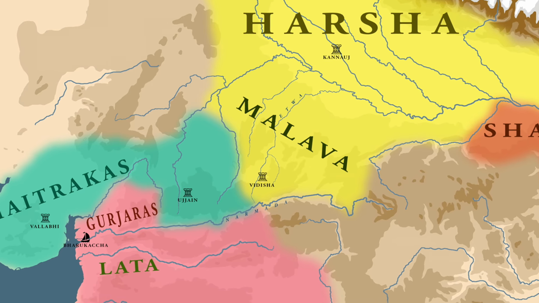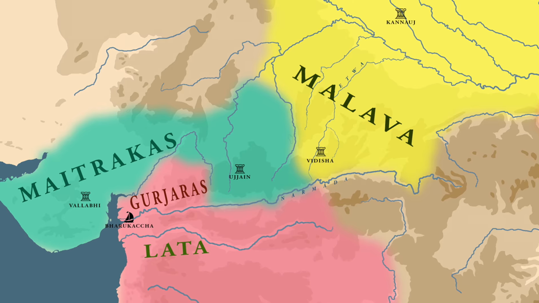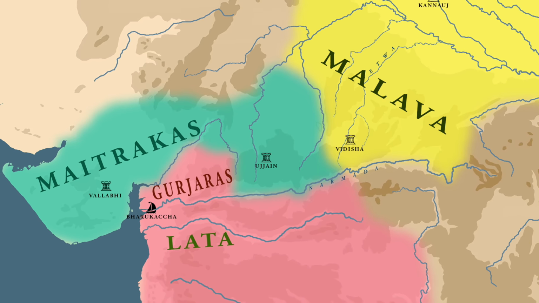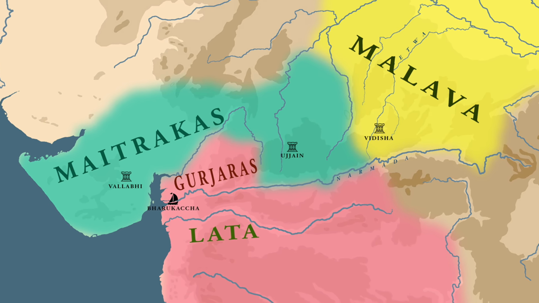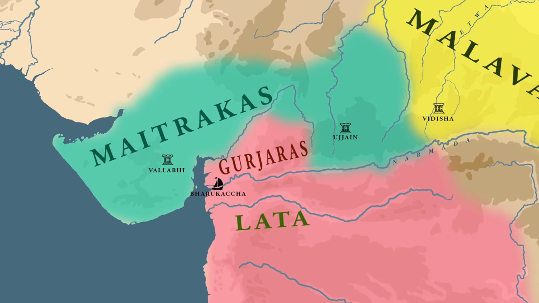With Pulakeshin's conquest of the Gurjaras and the Latas, the lucrative ports like Bharukach were in the hands of the Chalukyas. Even Harsha's control over eastern Malwa was under threat.